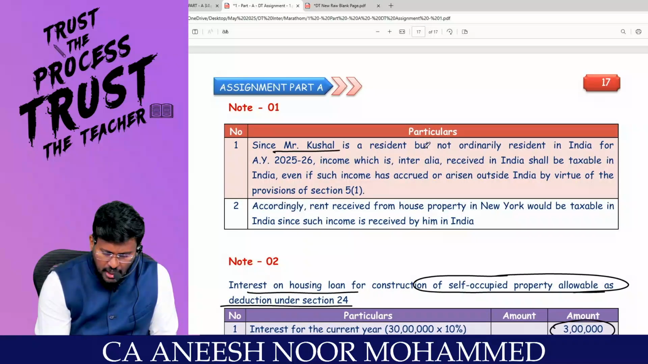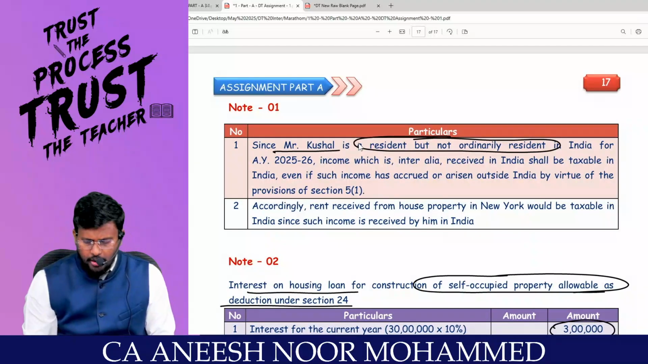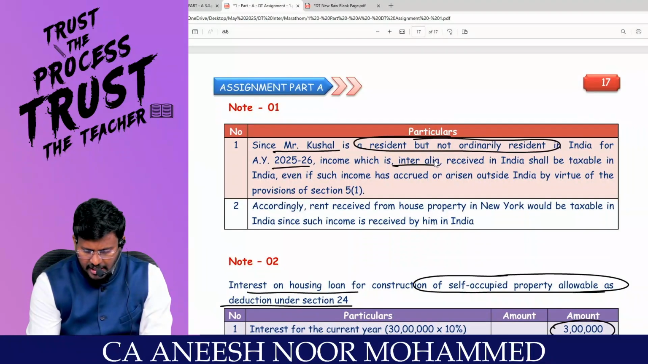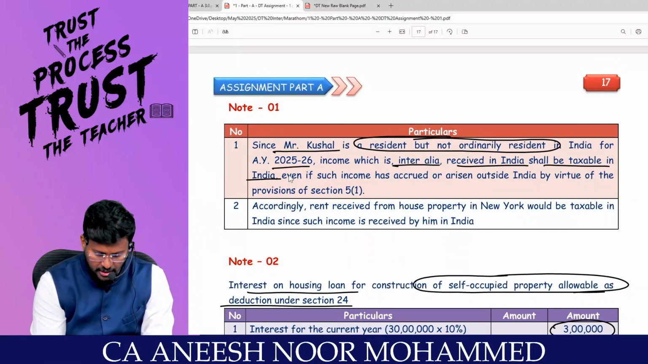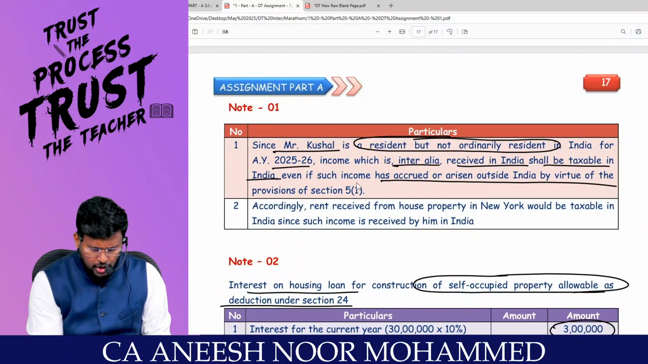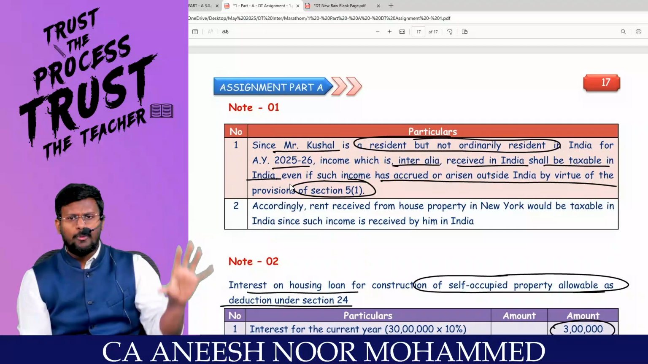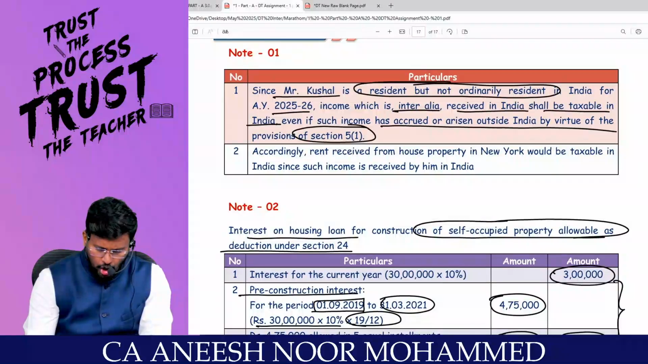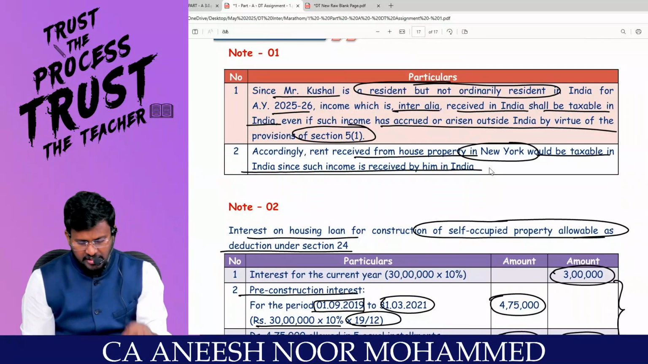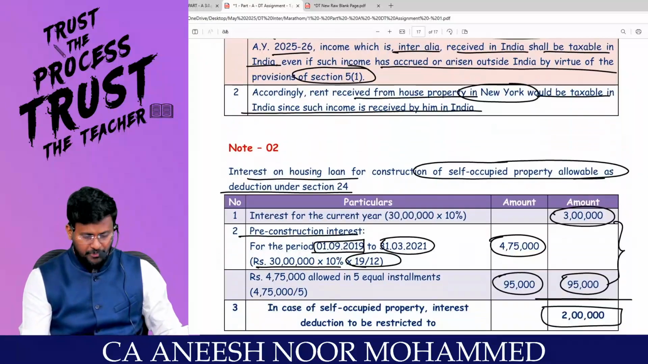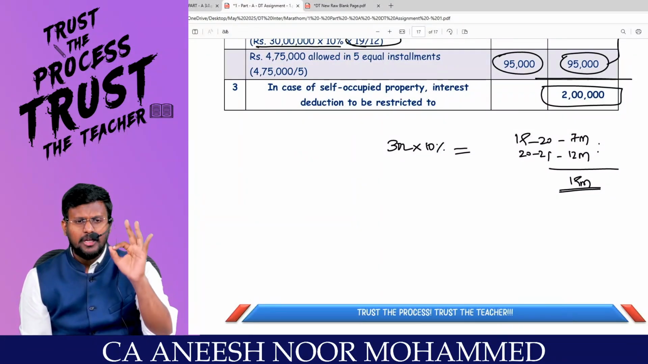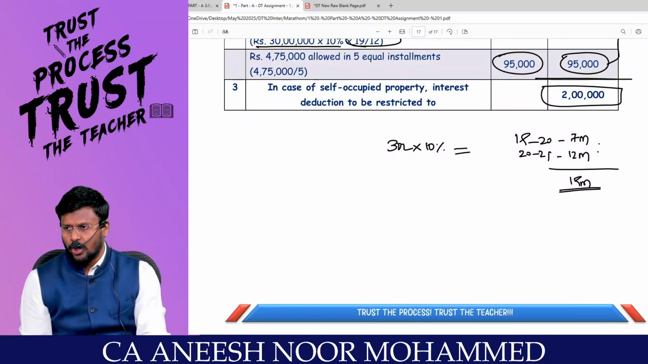Since Mr. Kushal is a resident but not ordinarily resident in India, for assessment year 25-26, income which is inter alia received in India shall be taxable in India, even if such income has accrued or arisen abroad, by virtue of the provisions of section 5, the scope of total income. Accordingly, rent received from house property in New York would be taxable in India since such income is received by him in India. That's it with regard to the Super 3 question, the past examination questions of income from house property.